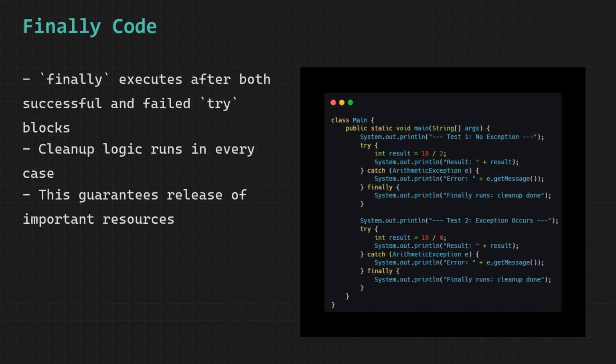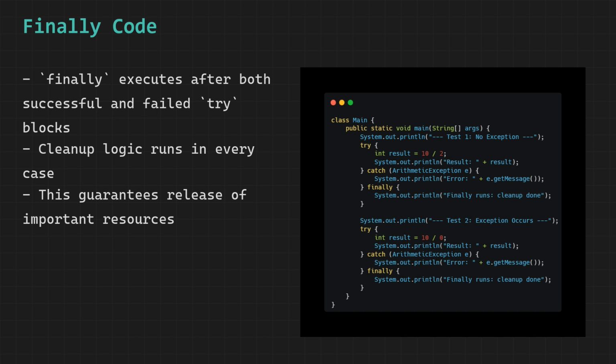Now moving to test 2. We attempt to divide 10 by 0. This is illegal in Java and immediately throws an arithmetic exception. The line that would have printed the result is completely skipped. Java jumps to the catch block which matches arithmetic exception and prints the error message which is /by 0. After the catch block finishes, just like in test 1, the finally block runs and prints finally runs cleanup done.